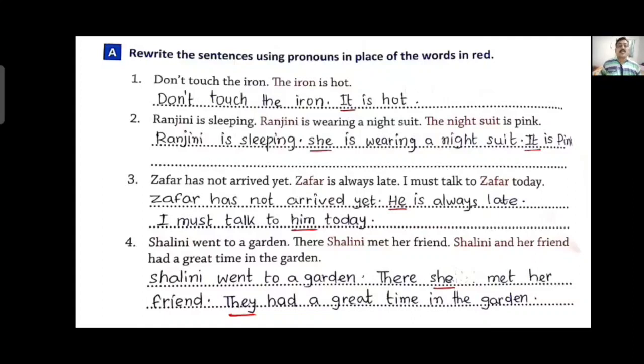Shalini went to a garden. There Shalini met her friend. Shalini and her friend had a great time in the garden. Here Shalini is a female or a girl, so we have to use pronoun she. There she met her friend. They, here both we are talking about Shalini and her friend. So two persons are there. For them we have to use plural pronoun, that is they. They had a great time in the garden.